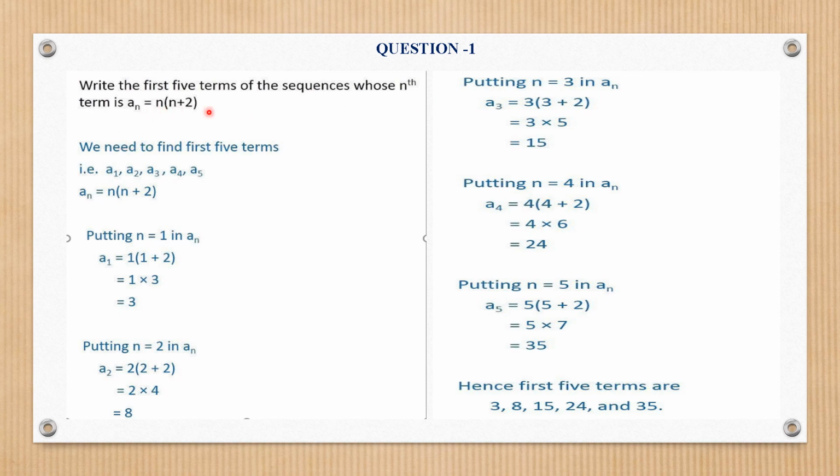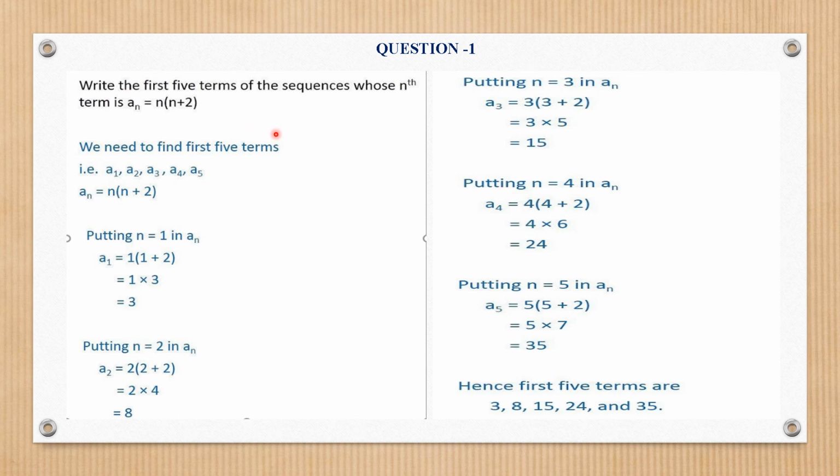Question number 1: write the first 5 terms of the sequence whose nth term is an equal to n times n plus 2. We need to find the first 5 terms, so where do we start? From the first natural numbers. What are the possible values of n which you will place? n will be 1, 2, 3, 4, 5. Start with the natural numbers for finding the first 5 terms.